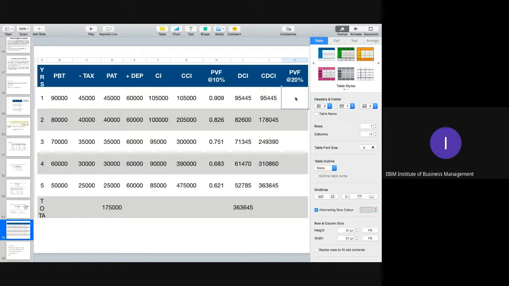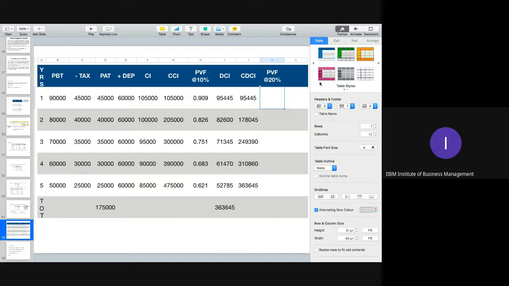Tell me the values, please, and calculate NPV at 20% first of all. I'm waiting for your answers. Then we need to go for DCI at 20%. Please give me the answer of total cash inflow of DCI at 20%. I'm waiting for your answer.